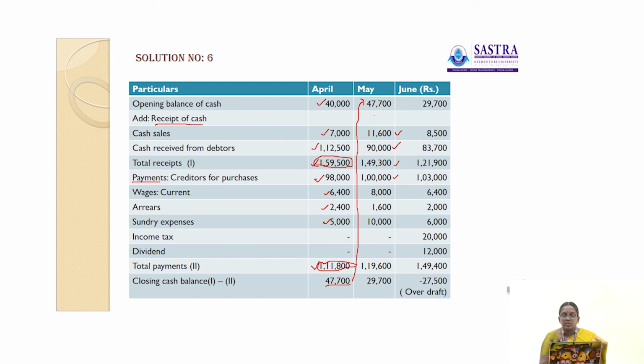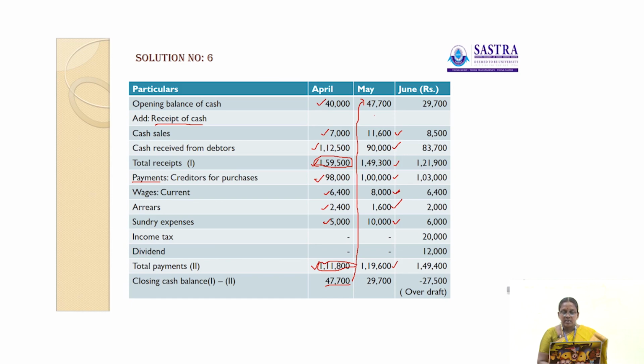Then the amount paid to creditors, rupees 1 lakh. Then wages for the current period 8,000. Then the arrear amount 1,600. Sundry expenses 10,000. So the total payment in the month of May is 1 lakh plus 8,000 plus 1,600 plus 10,000, totally 1,19,600.